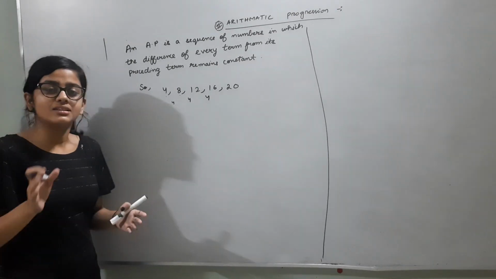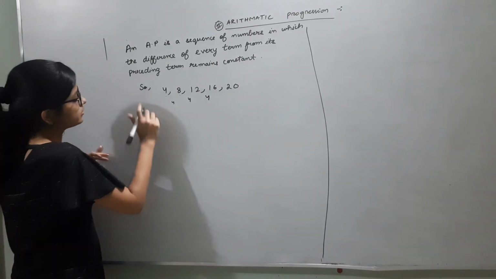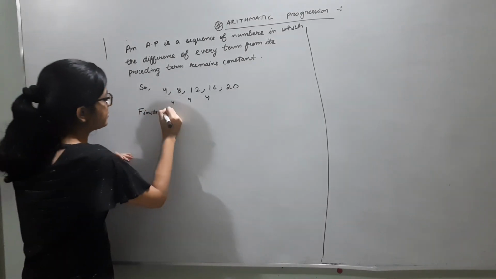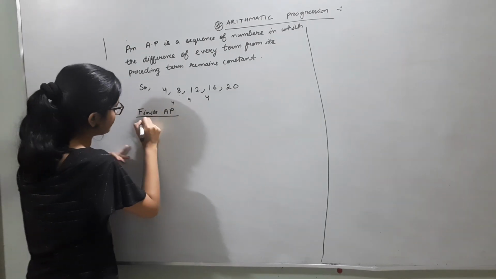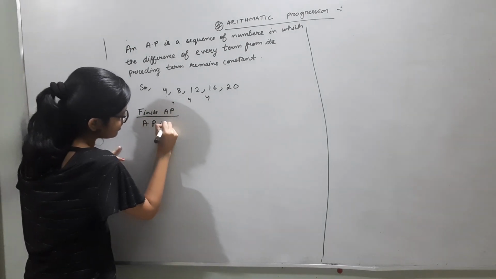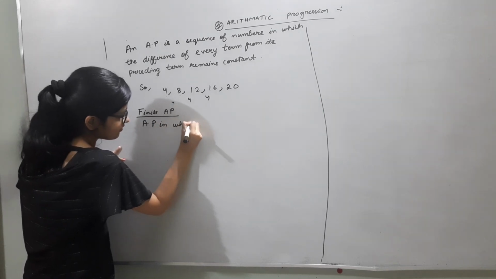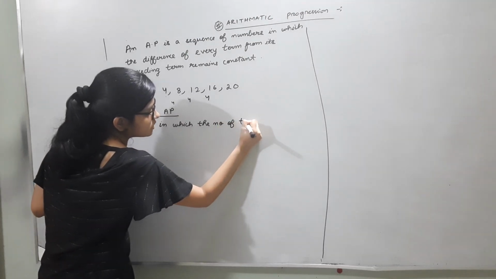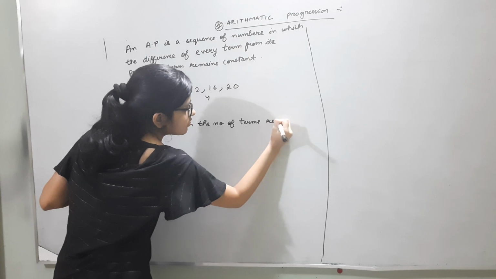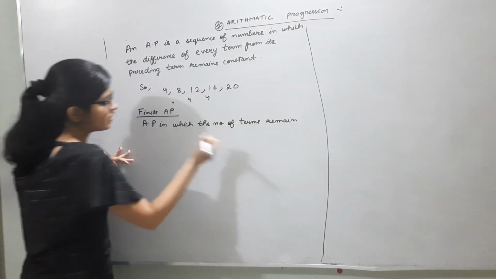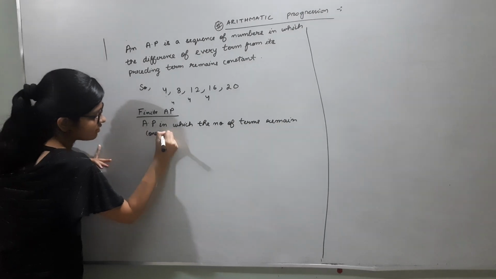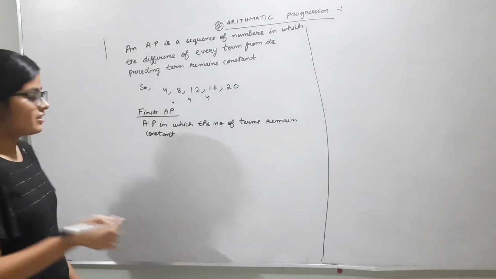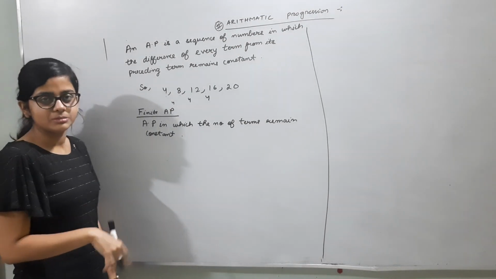So next we come on to what is a finite AP and what is an infinite AP. A finite AP is an AP in which the number of terms remains constant.